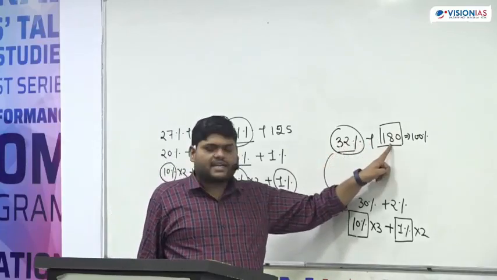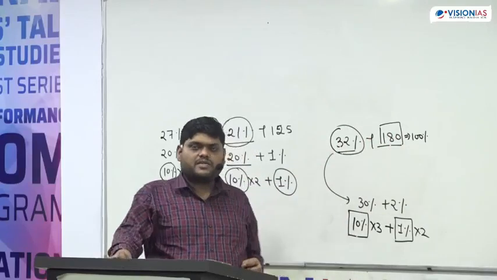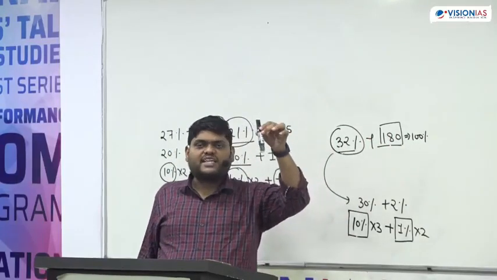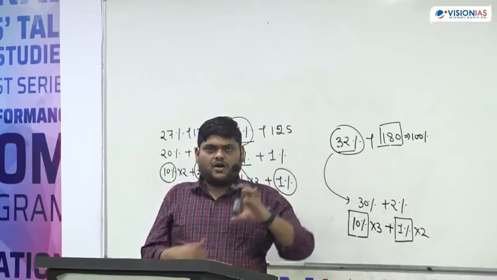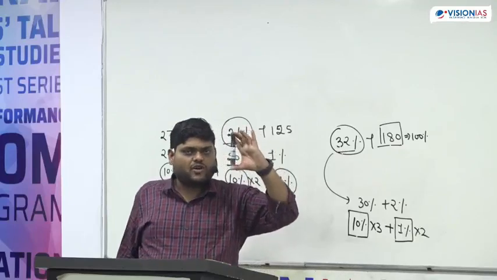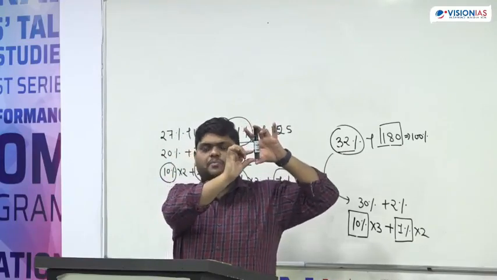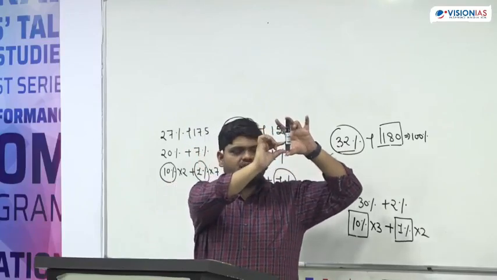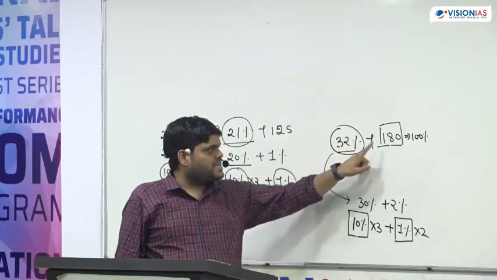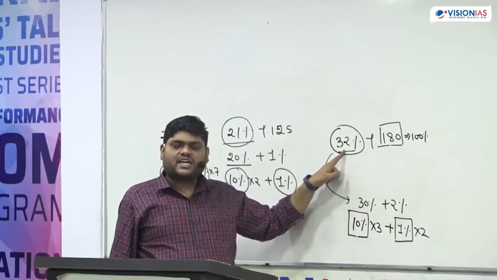32% of 180. So this 180 is always equal to 100%. Suppose if anybody asks you, find out 20% length of this marker. The total length of this marker is 100%, and suppose we have to find out 20% out of this. So total is always equal to 100%. So 180 is equal to 100%, and we have to find out 32%.